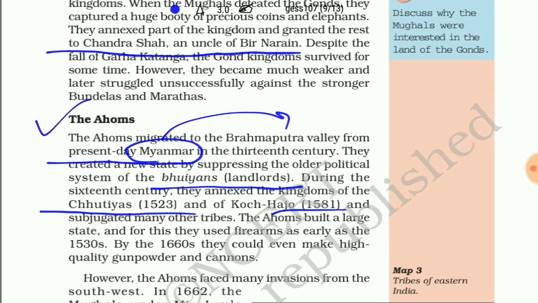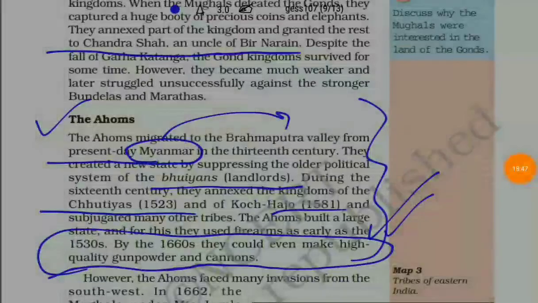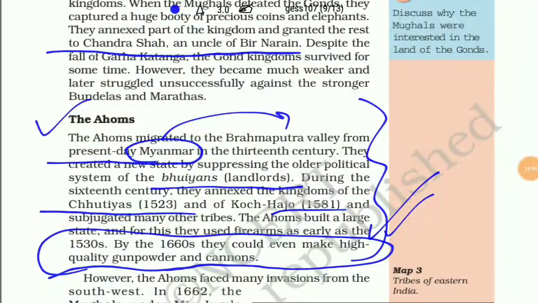The important thing about the Ahoms was that they built a large state, and for this they used firearms early on, as in the 1530s. By the 1660s, they could even start making high quality gunpowder and cannons. This is the special thing about the Ahoms, that they were the ones who started making high quality gunpowder and cannons, and it is said that the British used to take these cannons and gunpowder from them.